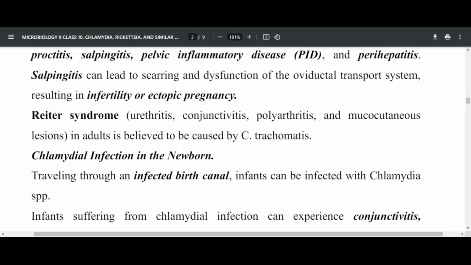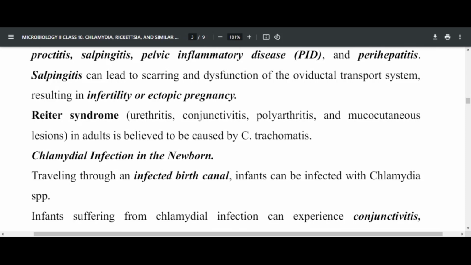Another condition associated with Chlamydia trachomatis is Reiter syndrome, which is associated with inflammation of the urethra, which is urethritis, conjunctivitis, polyarthritis, as well as other mucocutaneous regions. And apart from Reiter syndrome, we also have Chlamydia infection in the newborn, especially upon traveling through an infected birth canal.